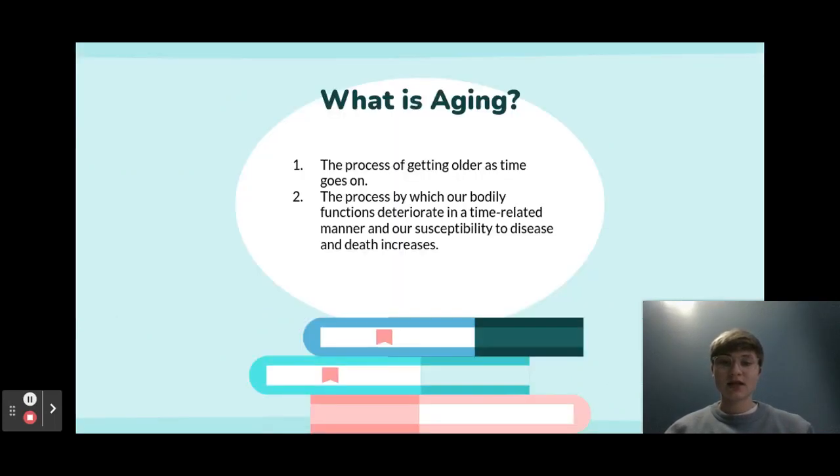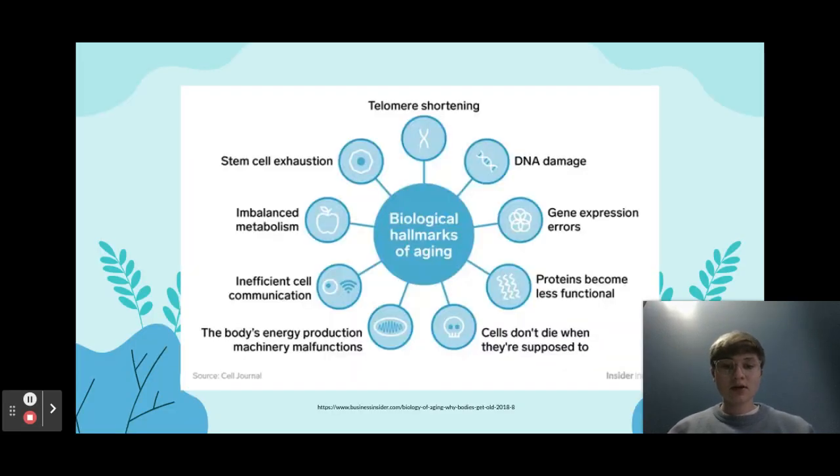Aging is a natural process of getting older as time goes on, but in a biological sense, it is the process by which our bodily functions deteriorate over time and our susceptibility to disease and death increases. While there's still a lot unknown about how exactly aging causes our bodies to deteriorate, there are certain biological characteristics that have been linked to aging.